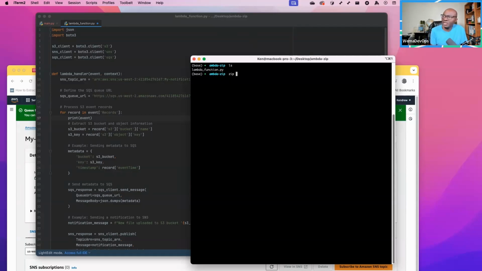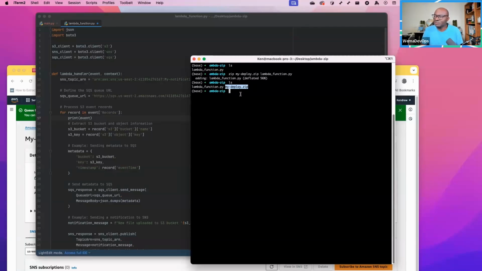I can zip, and I'll create a file called my deploy.zip. And inside of that zip file, I want to include the file called lambda_function.py. So once I enter, it's adding that lambda function file into that zip file. If I ls right now, I should see this zip file. So I've zipped my lambda inside of this.